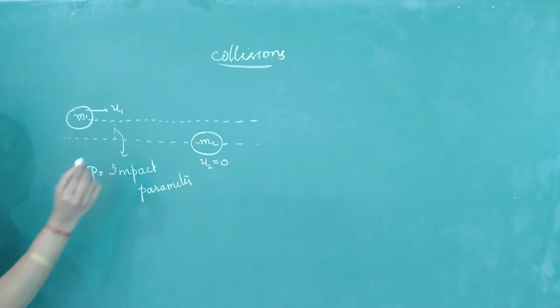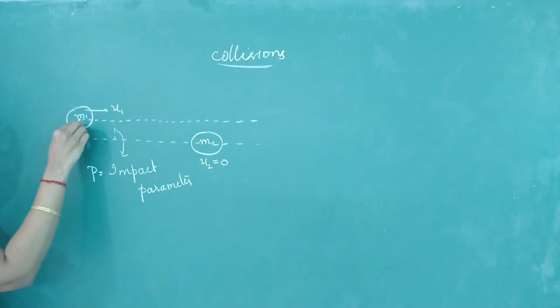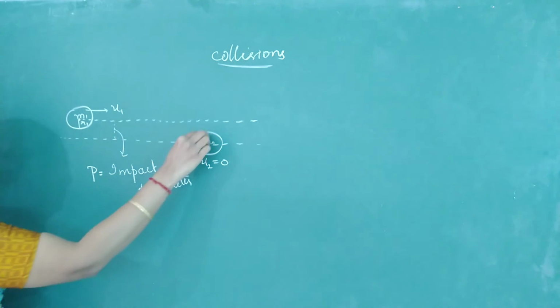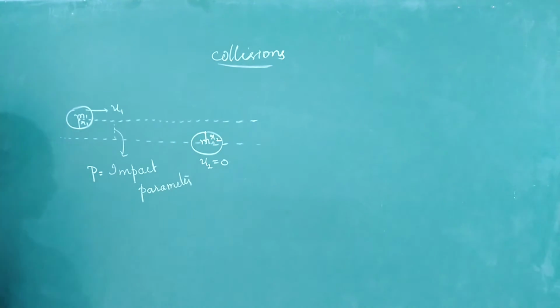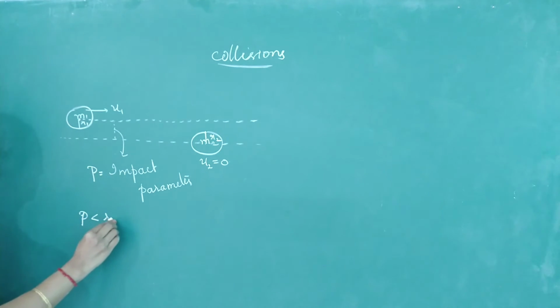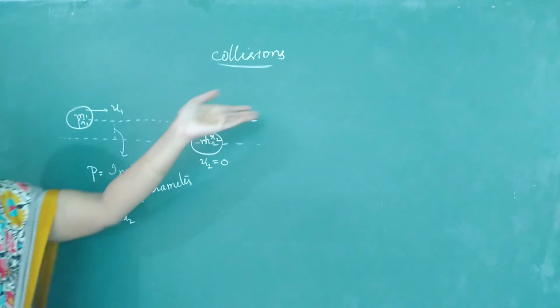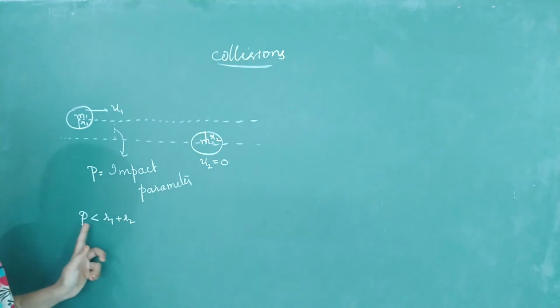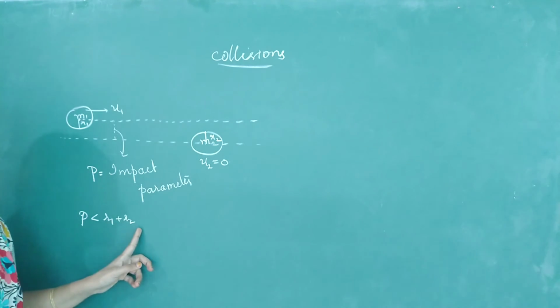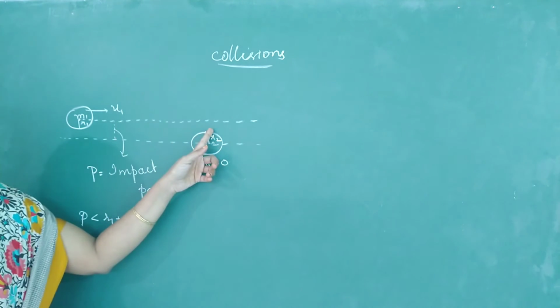If I write the impact parameter as p, the radius of this object is r1 and the radius of this mass is r2. A collision will occur if p is less than r1 plus r2. If p is greater than r1 plus r2, it will just move without touching. So if the impact parameter is less than r1 plus r2, then there will be a collision between these two.